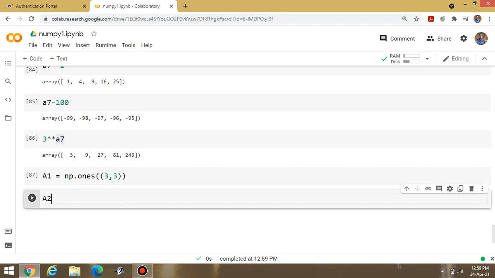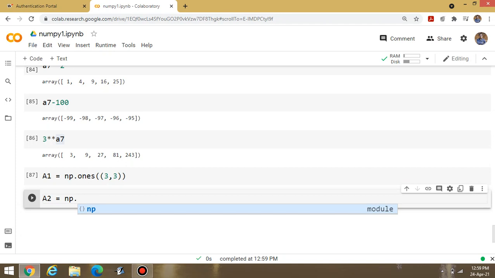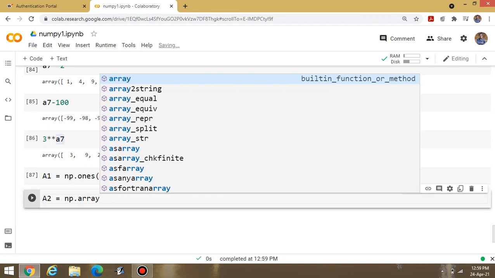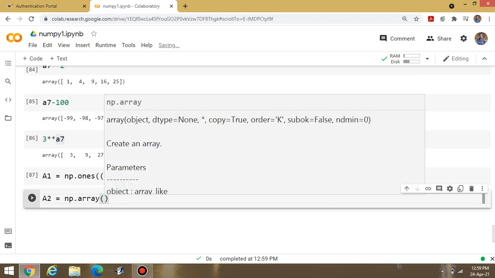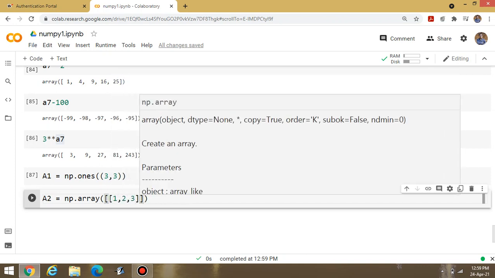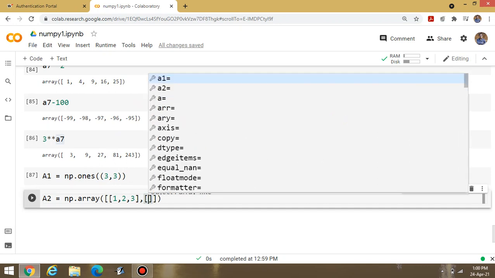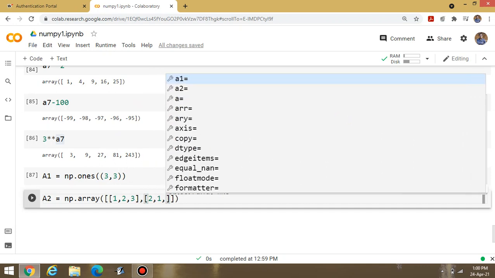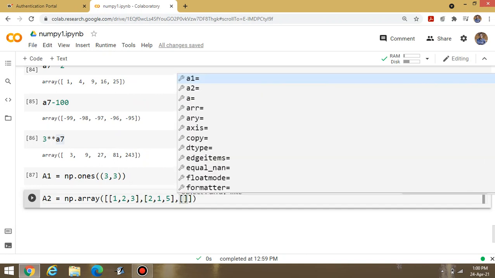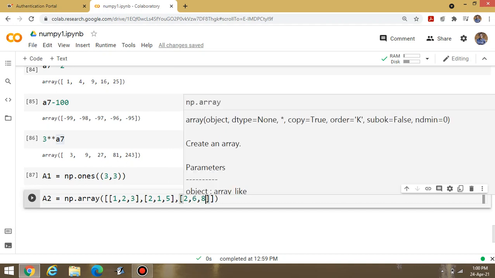Let the second matrix be np.array, also 3 by 3. Let us say the elements are 1, 2, 3, then 2, 1, 5, and the third row is 2, 6, 8. Suppose these are the values.